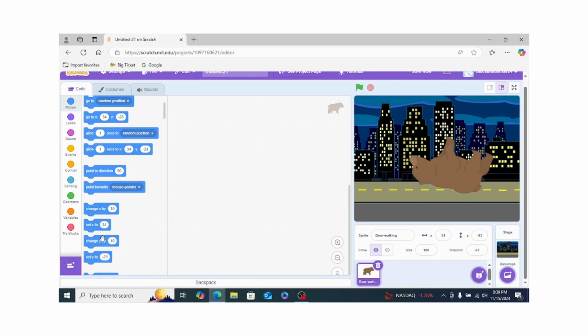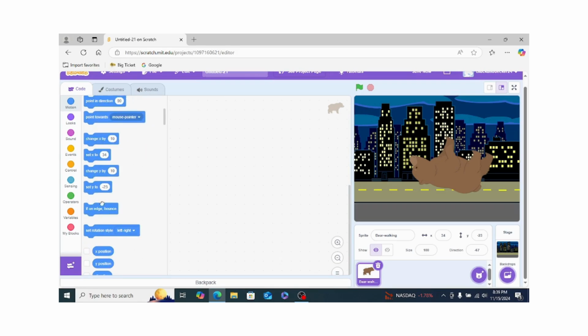Now next is the same for y: change y by 10 and set y to. These both work the same way, the only difference is x and y. X means left and right, and y means down and up.